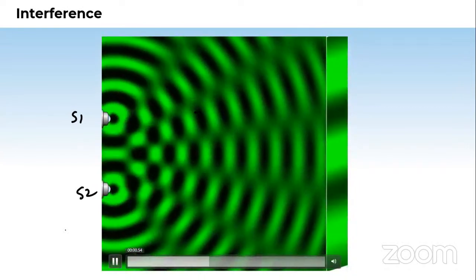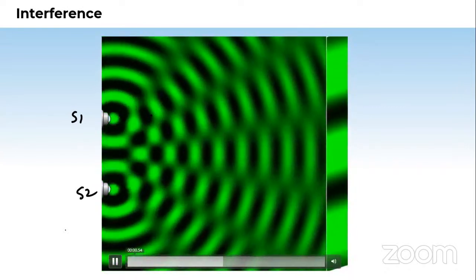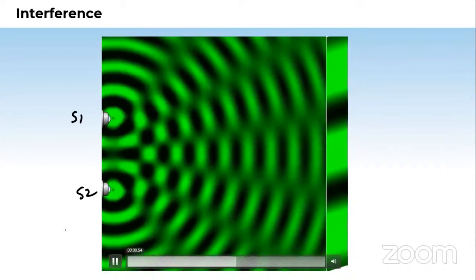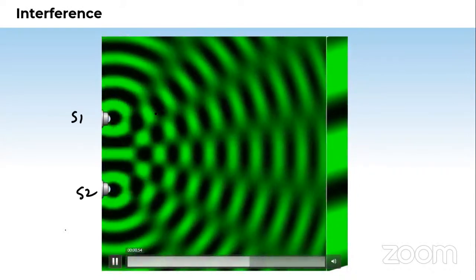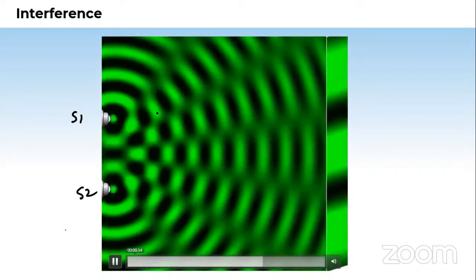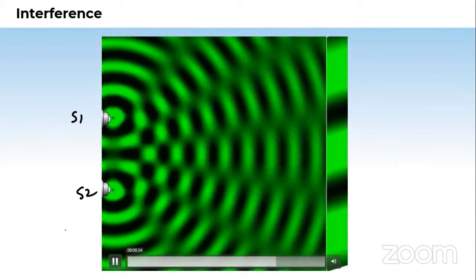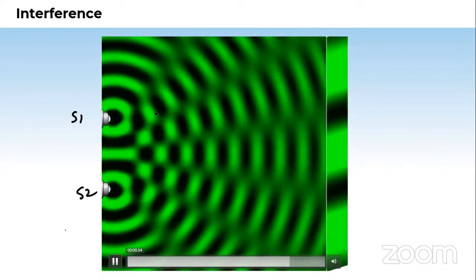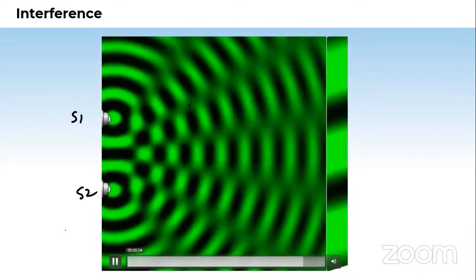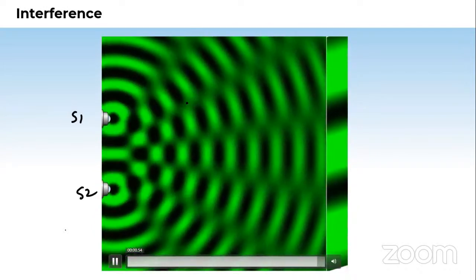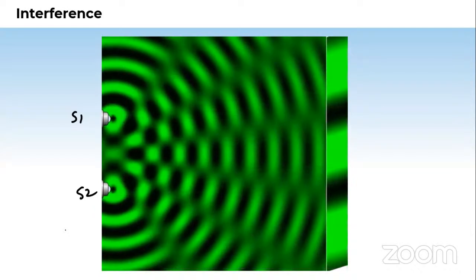The two wavefronts, if you see in 3D, are spherical. But since on the slide we can see just the XY plane, this is 2D. So you can see here, when these two 2D wavefronts are mixed up like this, how the pattern is made. I hope you like this observation. Let us see one more time.